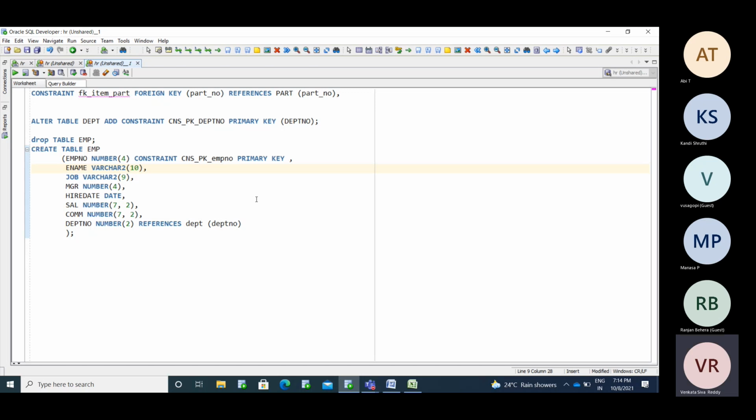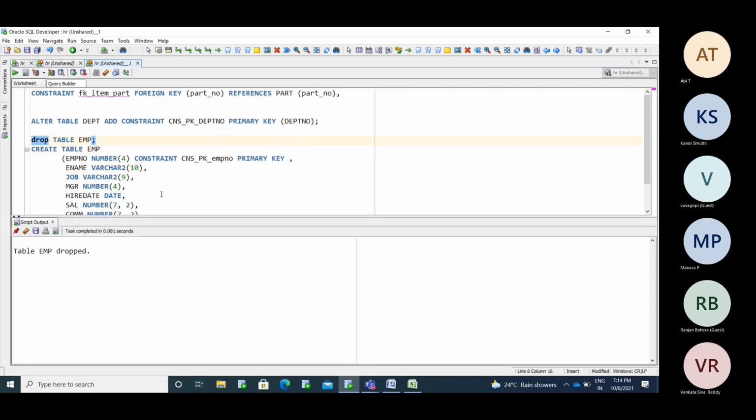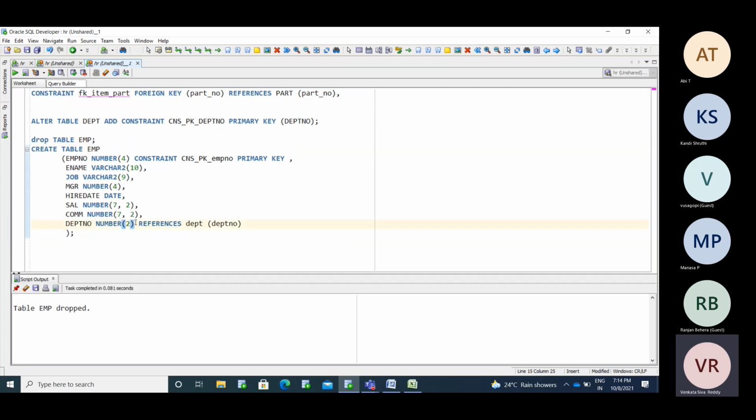Okay, so now if I want to make it like a table level, how can I? Now I'm dropping the table again. If you want to make it a table level instead of a column level, simply we need to mention a comma after the completion of all the column definitions, and then provide the reference. Now I'm trying to create the reference constraint. Here you cannot create it directly. You cannot take the reference.